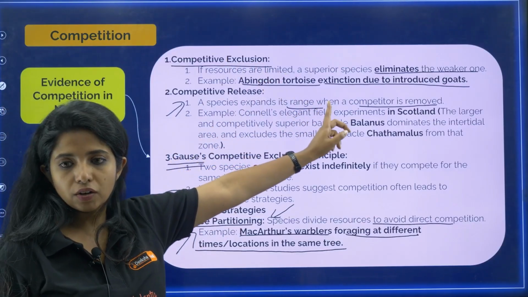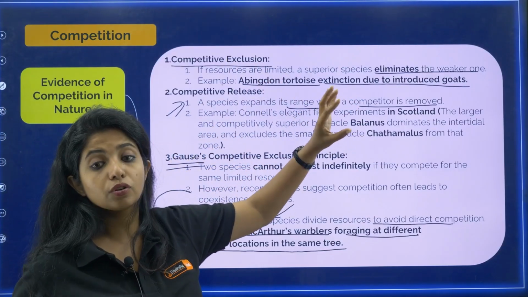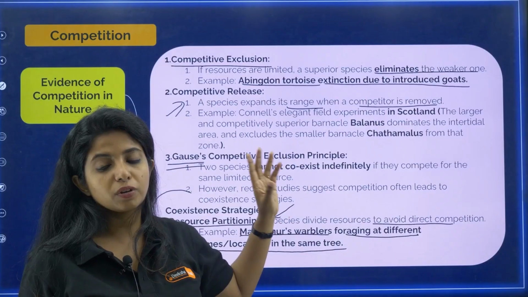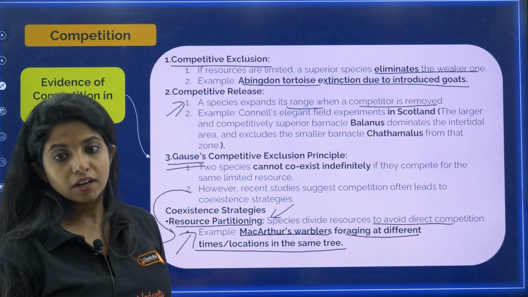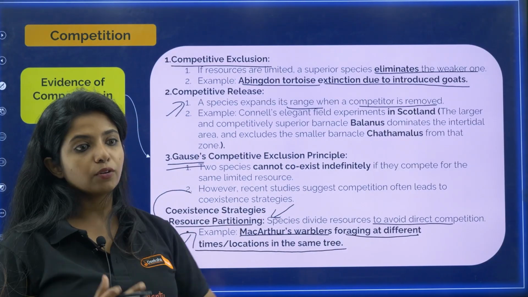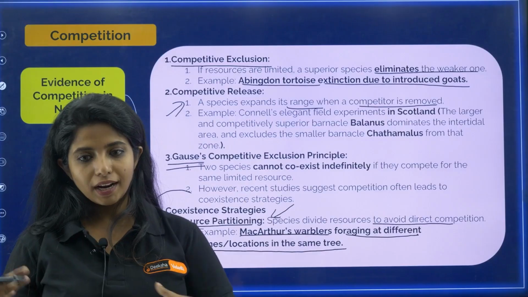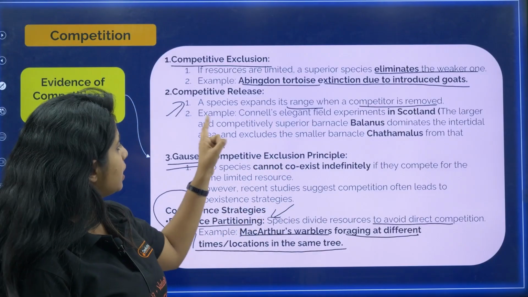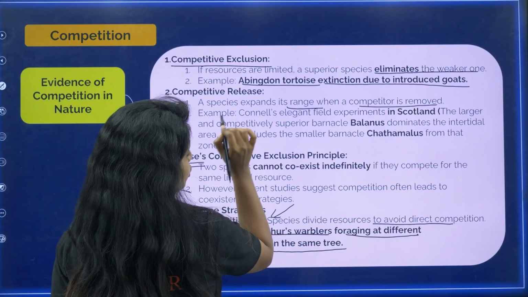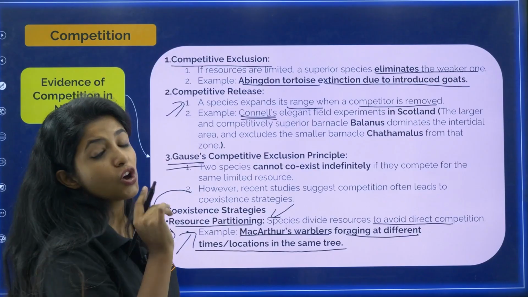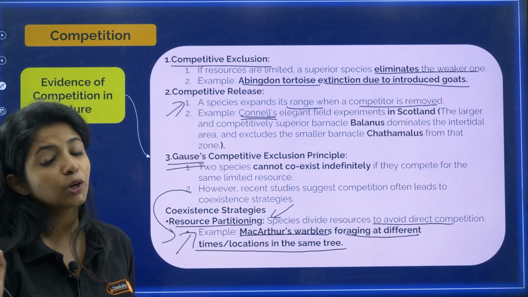Example is the Abingdon tortoise. Their extinction was seen because the goats were introduced over there. The goats were superior, they excluded the other guys. When the other guys were excluded, the goats got enough area to have food and everything. The same thing was seen in an experiment that was done by Connell. Remember, this name is really important. Connell's elegant field experiment included what?